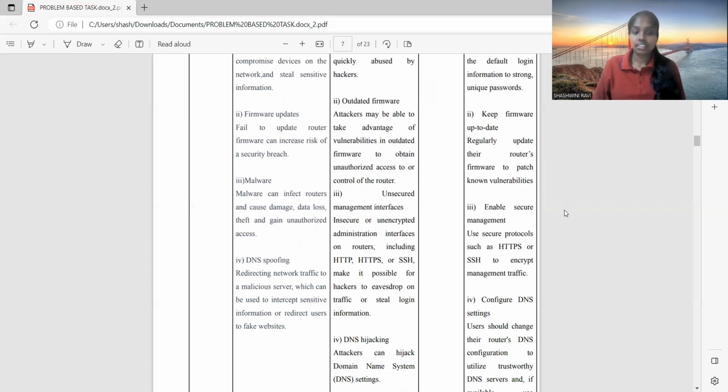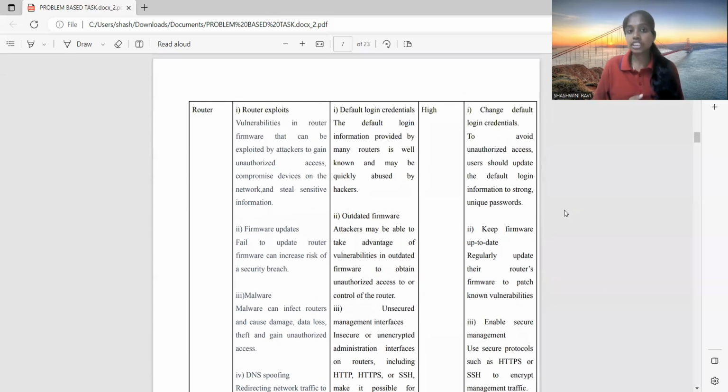And the last one, DNS spoofing. Redirecting network traffic to a malicious server, which can be used to intercept sensitive information or redirect users to fake websites. The vulnerabilities. First of all, default login credentials.